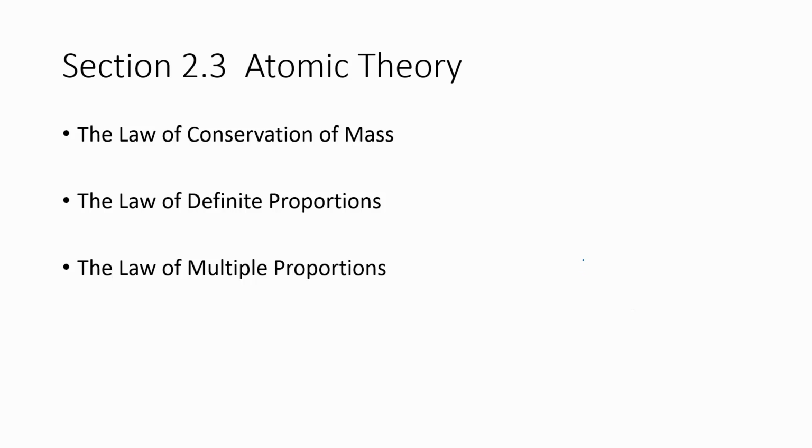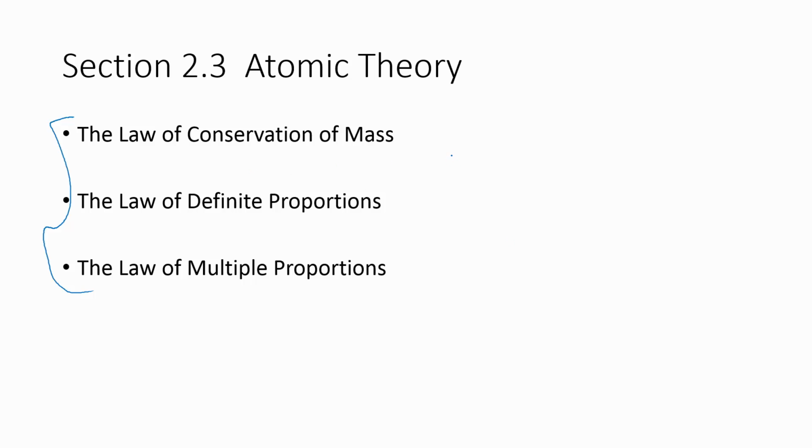In section 2.3, we actually start to talk a little bit more about atomic theory, such as what the atom is made out of, but even more importantly, how do we know in the first place that there are things such as atoms in the universe, and that's what all matter is made out of? Well, the main way that we know that is through the experiments that led us to these three laws.